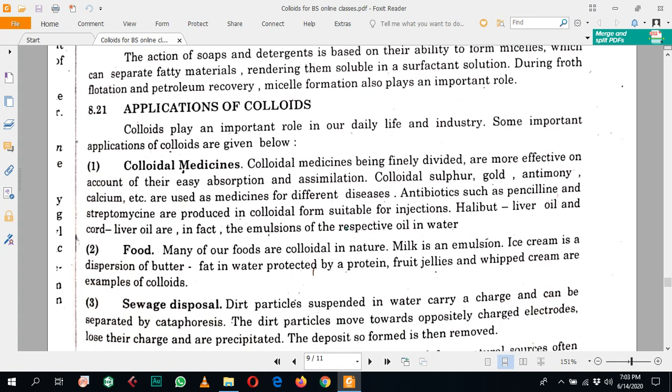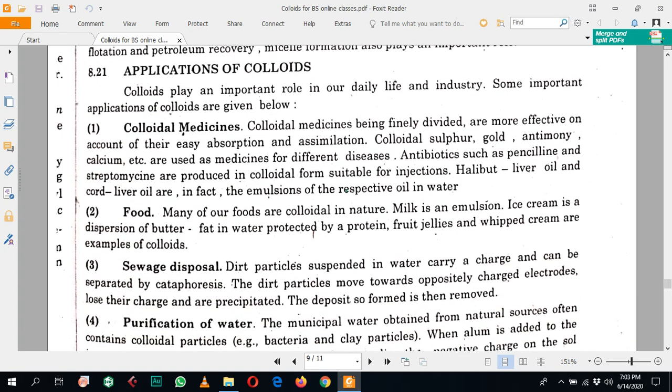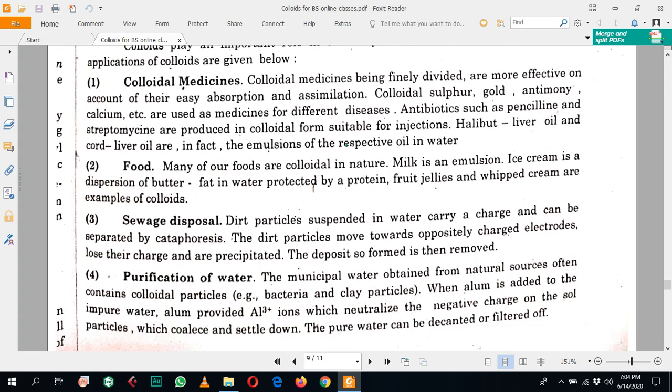So the next topic, which is the last topic of this chapter, is the application of colloidal solutions. Colloidal solutions have many importance in our life and industry. Some of the important applications of the colloids are the following. First one is the colloidal medicine.